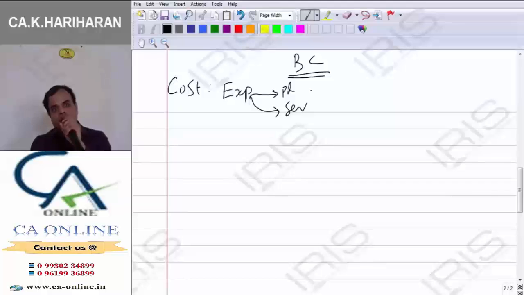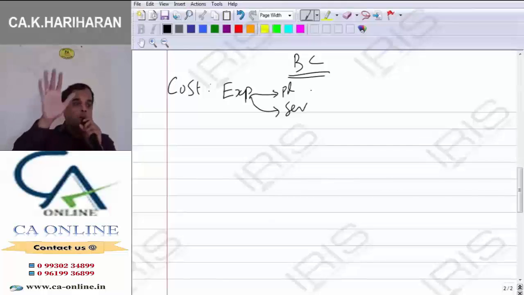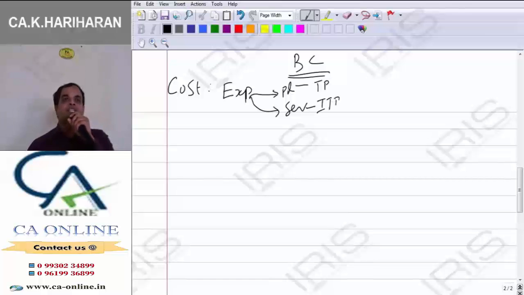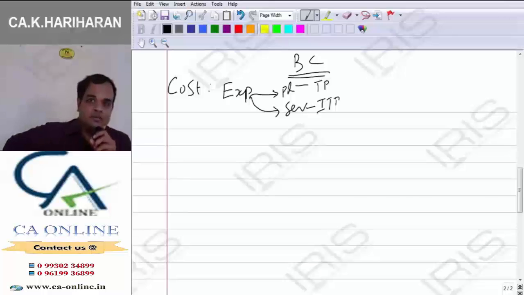Then what is called cost and what is called expenditure? Cost is the expenses which is incurred for the purpose of production activity. Production means what? It may be tangible product or service, meaning intangible product. So, expenses incurred for producing the product. It may be tangible or intangible. What is called a tangible product? Visible, which we can see. Intangible product represent what? Example for the intangible product?